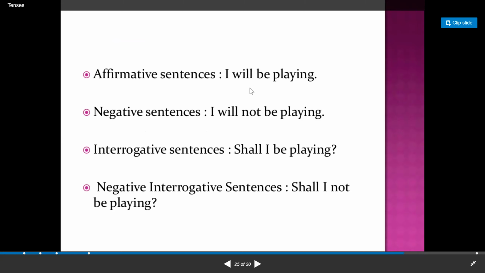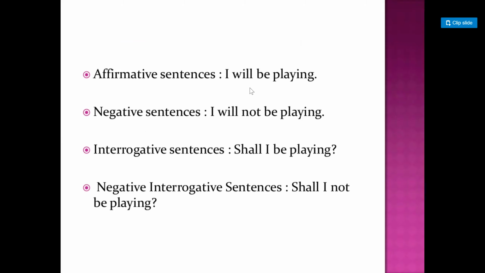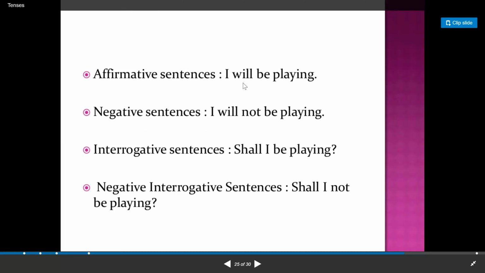Like I will be playing, if you're saying tomorrow at this time I will be playing, you may say I shall be playing tomorrow at this time, right? So either will is used, but it's okay, no problem, you can just use shall. I will not be playing, or shall I be playing, or here shall is used. Shall I be playing, shall I not be playing?